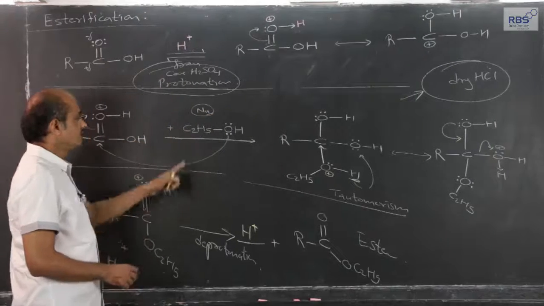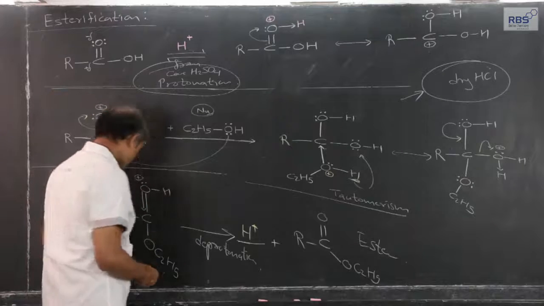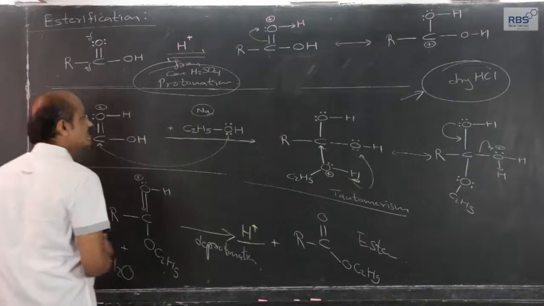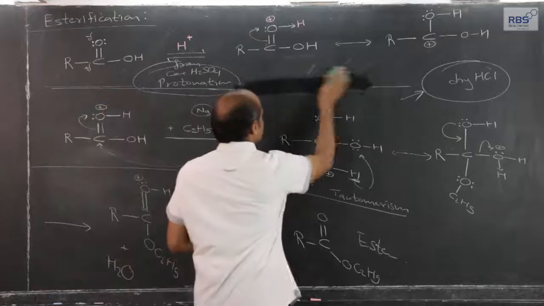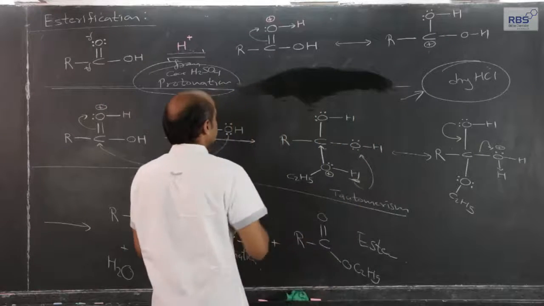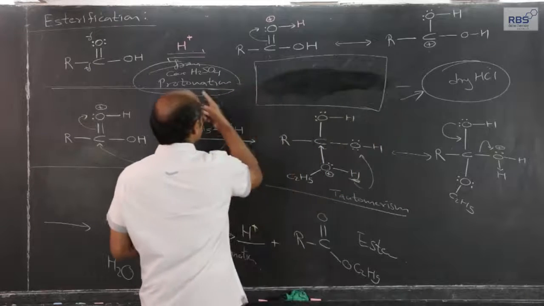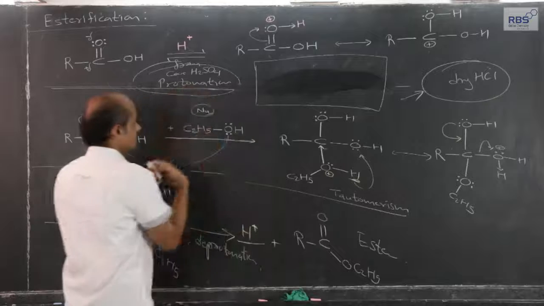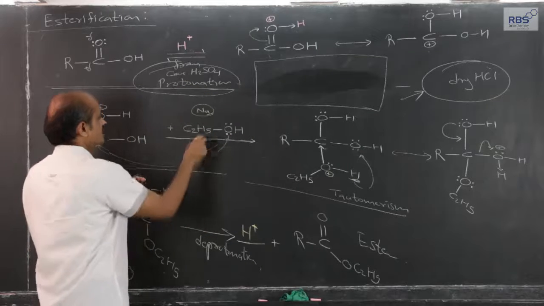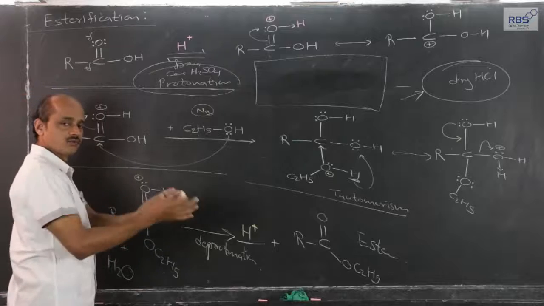The reason is that if alcohol instead of ethyl alcohol, suppose the alcohol were secondary alcohol or tertiary alcohol, I will use this space. Basically the reaction is alcohol plus carboxylic acid gives ester and water.